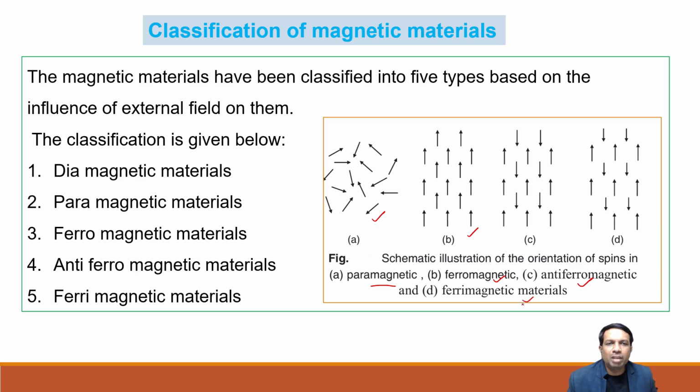Then in ferrimagnetic material, if we carefully observe, there is a difference. The dipoles, some are small, some are large, maybe one side large, another side small. The orientation is opposite, but in ferromagnetic they are in the same direction. So before going further, we broadly classify as diamagnetic, paramagnetic, ferro, antiferro, and ferrimagnetic material. Now we will see them one by one.